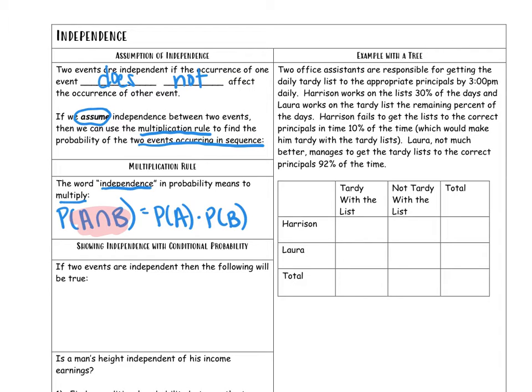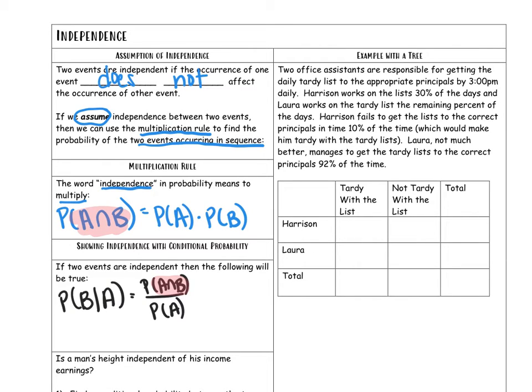Here's what we get: the probability of B given A. So the probability of B given that A has already occurred was equal to this right here: the probability of A and B divided by the probability of A. Remember, we restricted the sample to this, and it's the intersection at the top. But if the two events are independent, or we assume independence, then this is what should be true right here: the probability of A and B should actually be equal to the probability of A times the probability of B. So look what we have sitting up here. We have A and B.